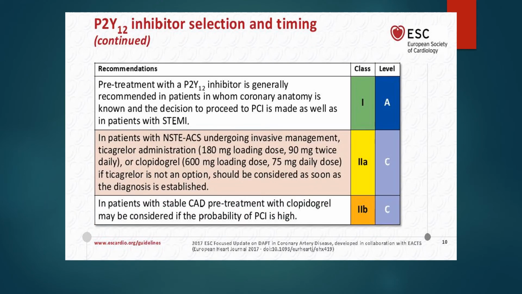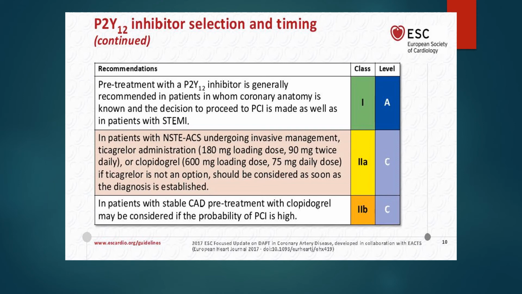Pre-treatment with a P2Y12 inhibitor is generally recommended in patients in whom coronary anatomy is known and the decision to proceed to PCI is made, as well as in patients with STEMI. A class 2A in patients with non-ST elevation acute coronary syndrome undergoing invasive management: ticagrelor administration 180 loading dose, 90 mg twice daily, or clopidogrel 600 mg loading dose, 75 mg daily dose, if ticagrelor is not an option, should be considered as soon as a diagnosis is established. It means that ticagrelor here as a class 2A has been given the upper hand before clopidogrel.